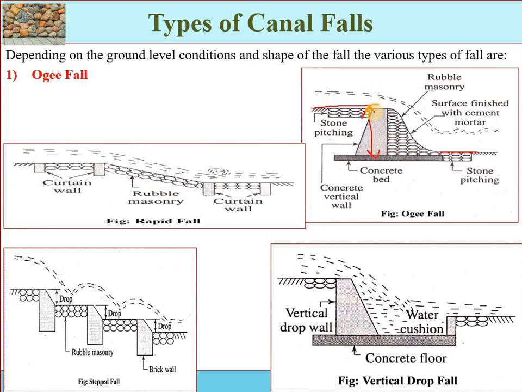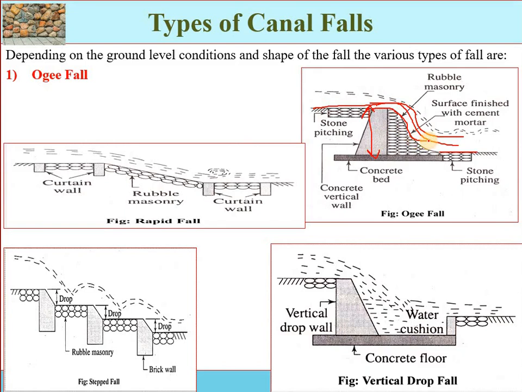In this type of fall, the gradual convex to concave two surfaces are formed, a reverse S, which is the ogee shape.